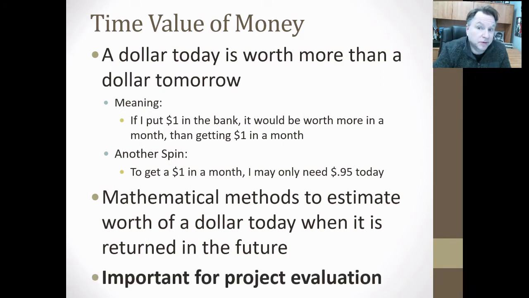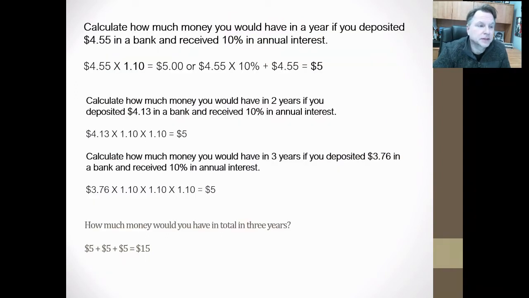So it's important for project evaluation because it'll tell you which projects you should potentially do based on whatever interest rates or hurdle rates, and we'll discuss that in a second, that you have out there. So here's our basic example: if I calculate how much money you would have in a year if you deposited $4.55 in a bank and received 10% annual interest, well, in 1 year it would be worth $5.